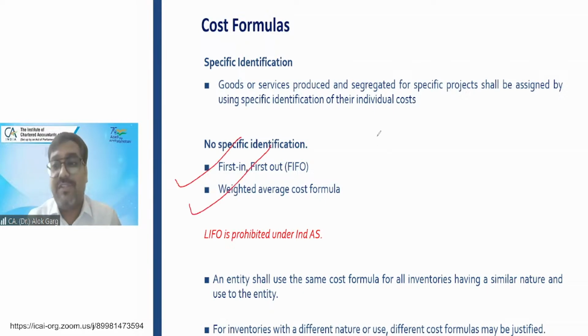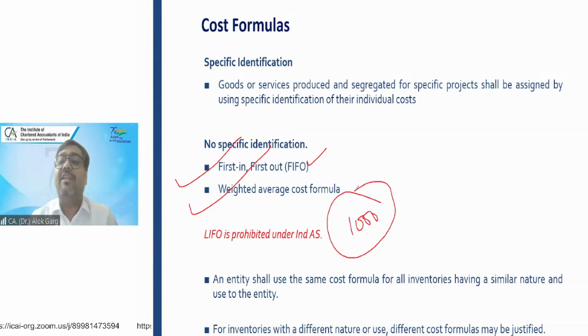FIFO means first in, first out. Okay. For example, the company is applying FIFO method and the closing inventory is 1,000 unit. The company has purchased almost 20,000 unit during the year. The company has sold 19,000 unit during the year.